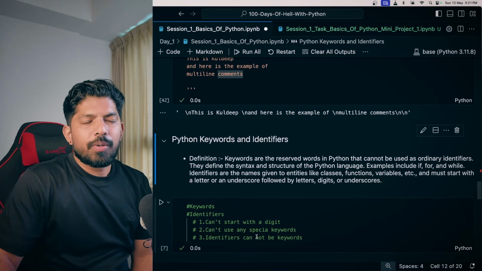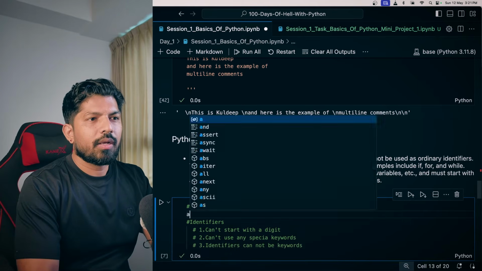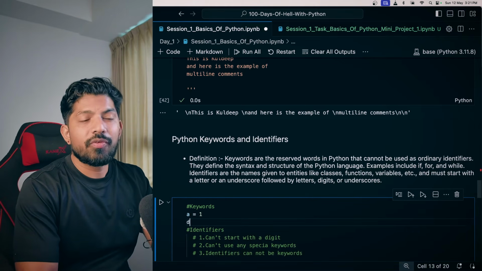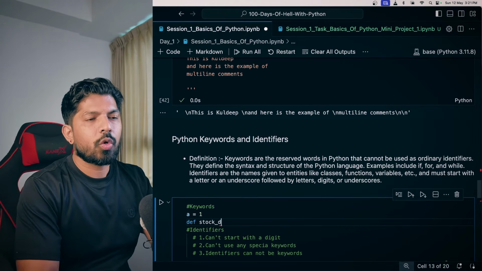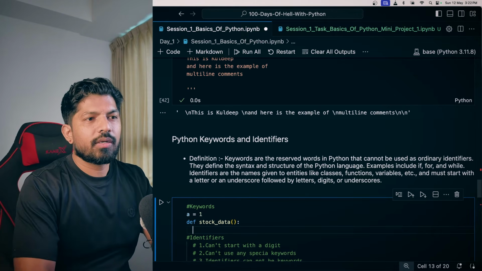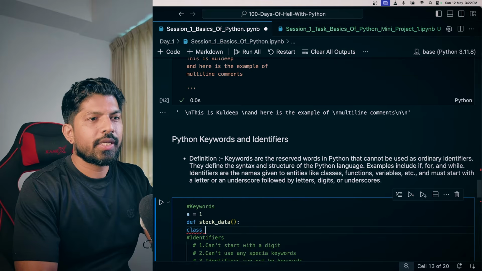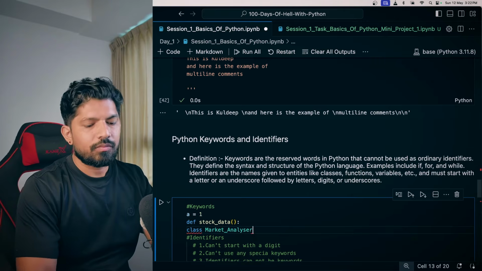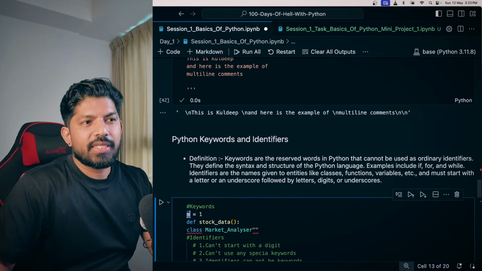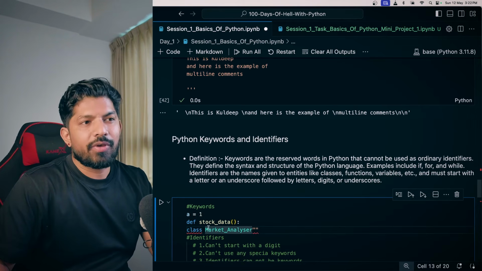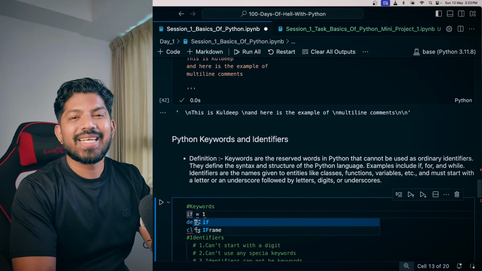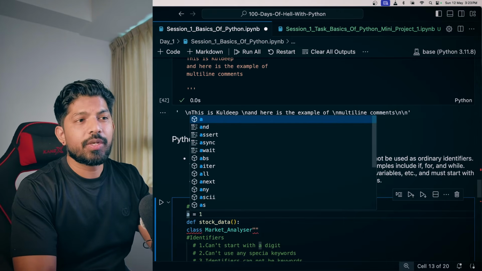So these are the three simple rules. If you are assigning a variable a equals 1, or defining a function, you can say stock data, or for a class, you can say market analyzer. So these all are identifiers. A is also an identifier. Stock data is also an identifier. Market analyzer is also an identifier. You cannot use if because it's a reserved keyword, so you cannot use it as an identifier. This is the basic difference between keywords and identifiers.